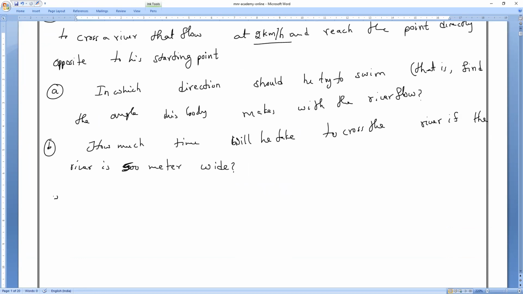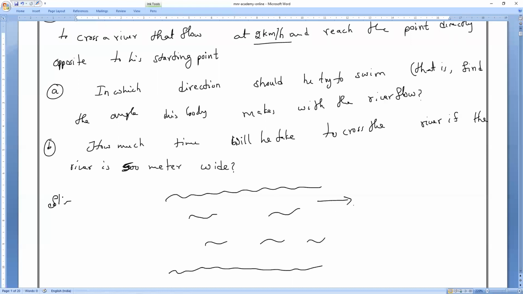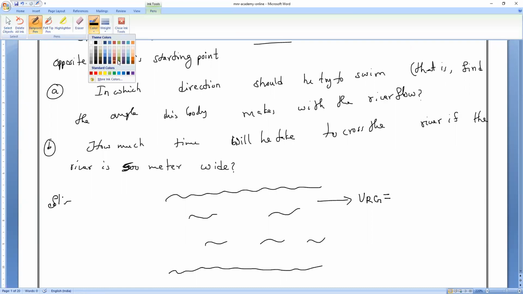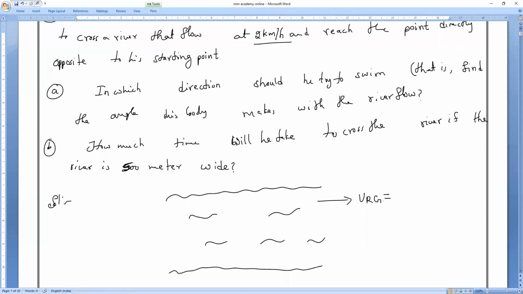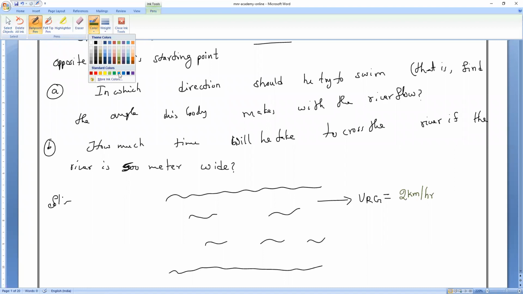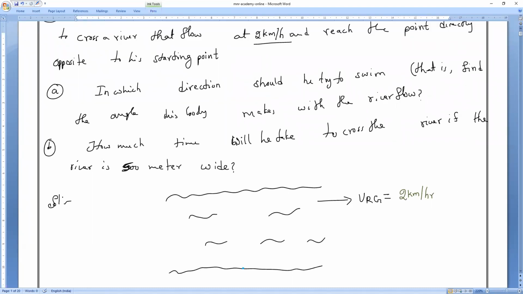So let me take now the river. This is the river. First you imagine a river. What is the velocity or speed of the river with respect to ground, everybody? If there is no communication, there is no need of attending classes. If I am having 2 persons also, it is enough for me, I'll make them perfect. So the velocity or speed of the river with respect to ground is how much? 2 kilometer per hour.